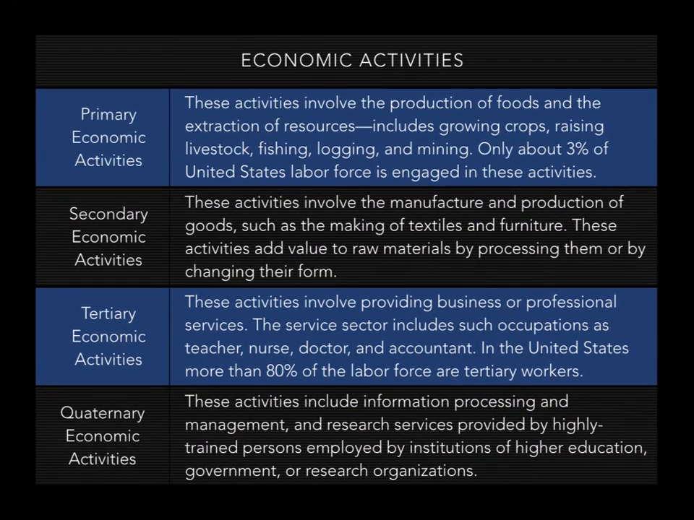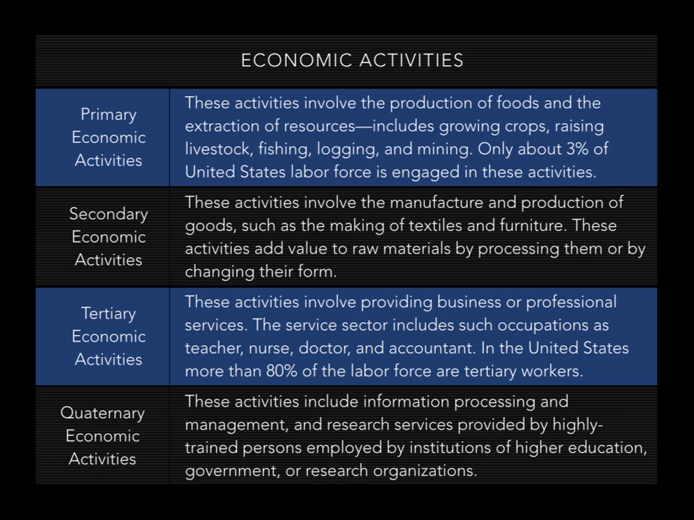First, primary economic activities. These activities involve the production of foods and the extraction of resources. This is your most basic type of economic activity. And so it includes growing crops, raising livestock, fishing, logging, just cutting down the trees, mining for resources under the ground. And only about 3% of the United States labor force is now engaged in these activities. In many countries, that percentage is much, much higher.